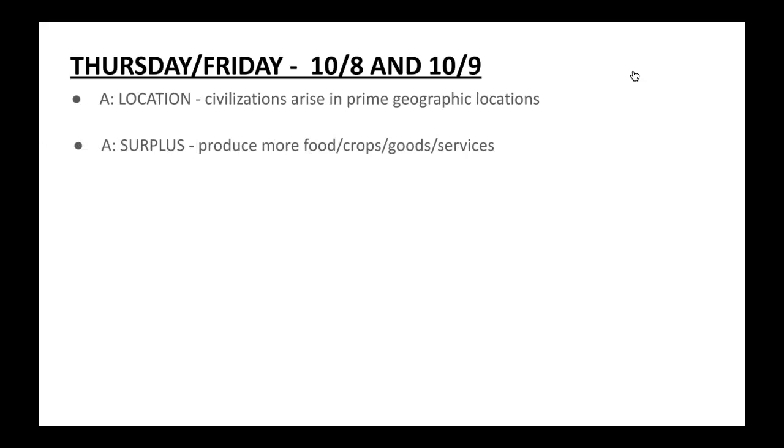Here you go. The first thing I want you to bear in mind is location. So the ancient world, of course, would set up around the Mediterranean Sea, and these civilizations arose in a prime geographic location that was conducive to their needs too. In fact, many river valley civilizations would take shape and take form that would forever be the start of civilization around the world. Not only that, mankind and full-fledged civilizations would form a surplus of goods, and they would produce more food, crops, goods, and services for the people.